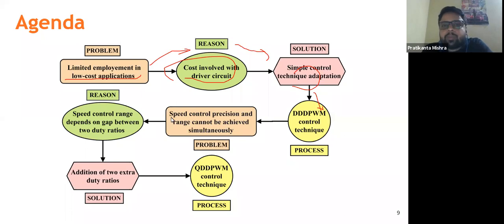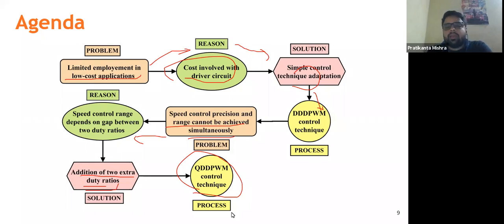But what happens is, speed control, precision and range cannot be achieved simultaneously. And what is the reason for that? The speed control range depends on the gap of the duty ratio, as I have already explained. So what is the solution for this? It is the addition of two extra duty ratios that I have already explained earlier. After the addition of these two extra duty ratios, this becomes the quadrilateral digital pulse width modulation technique. So this is the process.